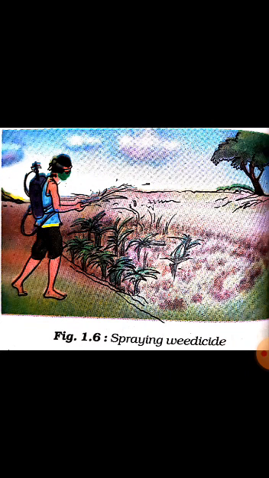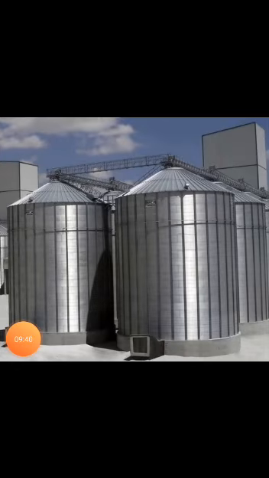Now, these grains are sun-dried to reduce the moisture content in them, and if not dried properly, they may get spoiled by microorganisms and lose their capacity to germinate. Large amounts of grain are usually stored in silos. This is how a silo looks. These are large containers called silos or granaries. These are used to protect from pests like rats and insects.